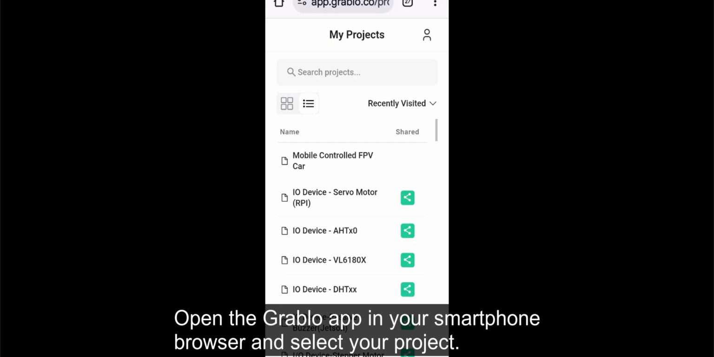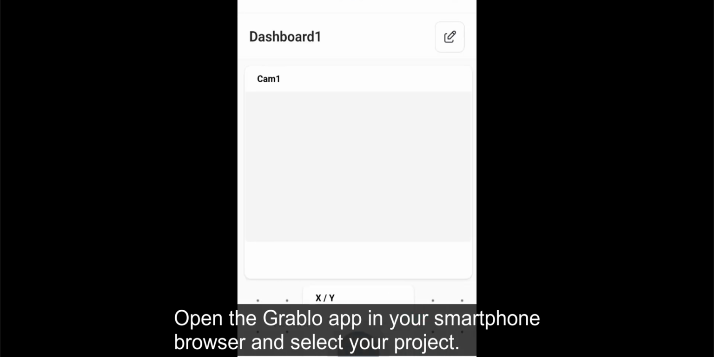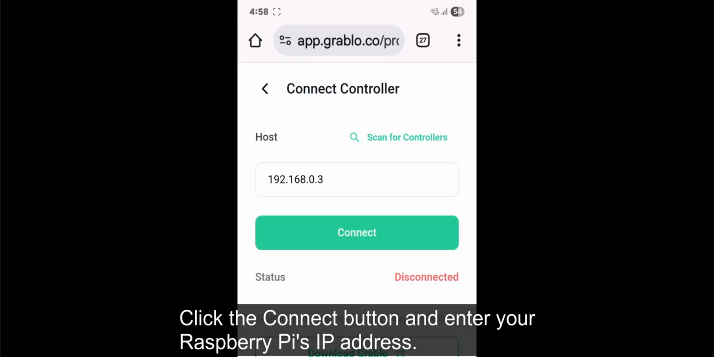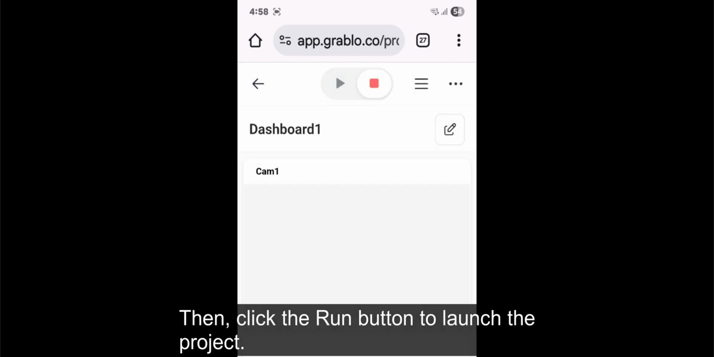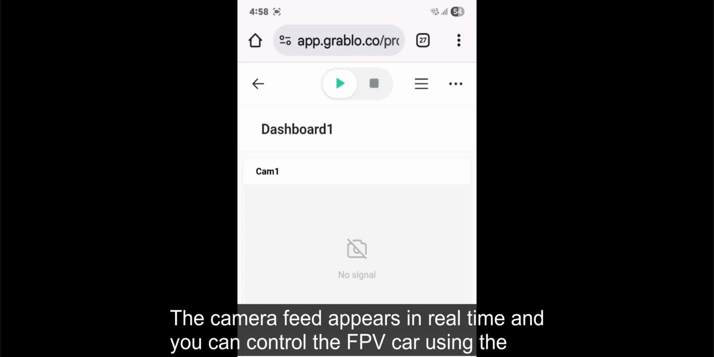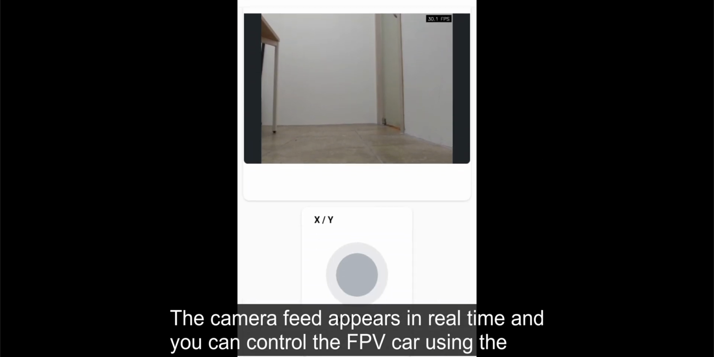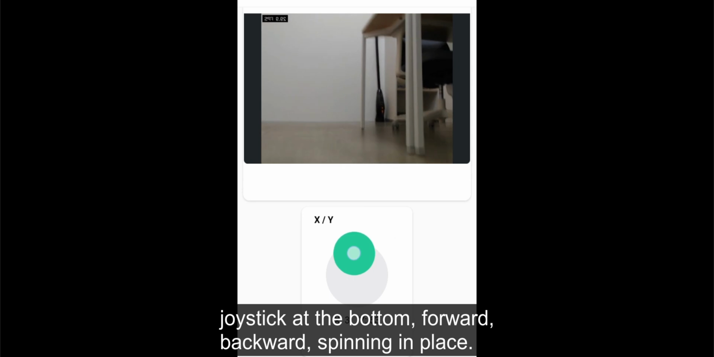Open the Grablo app in your smartphone browser and select your project. Click the Connect button and enter your Raspberry Pi's IP address. Then, click the Run button to launch the project. The camera feed appears in real time, and you can control the FPV car using the joystick at the bottom.